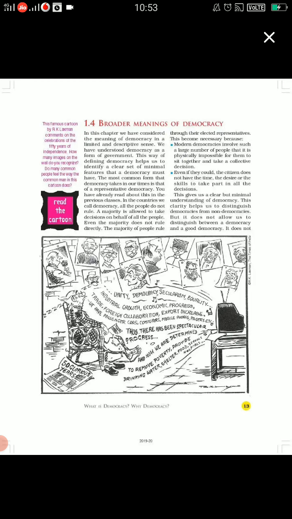If you take our country, you can't say that it is one either; somewhere something is missing. Yet an understanding of democracy as an ideal reminds us why we value democracy. Because it enables us to judge an existing democracy and identify its weaknesses. It helps us to distinguish between a minimal democracy and a good democracy.